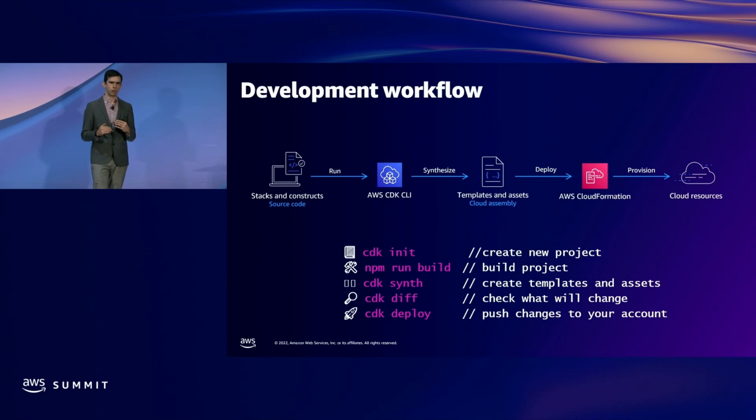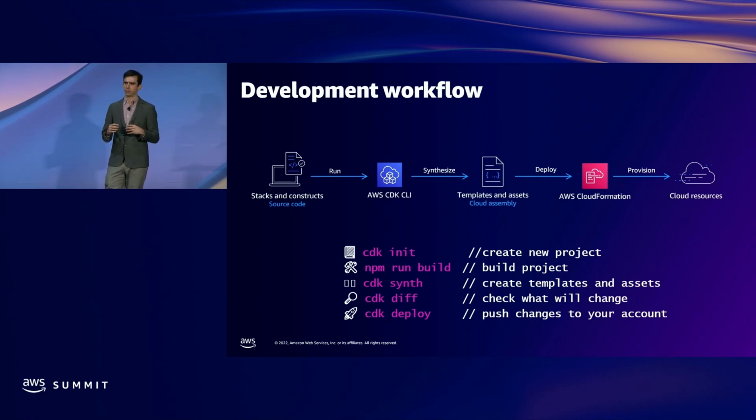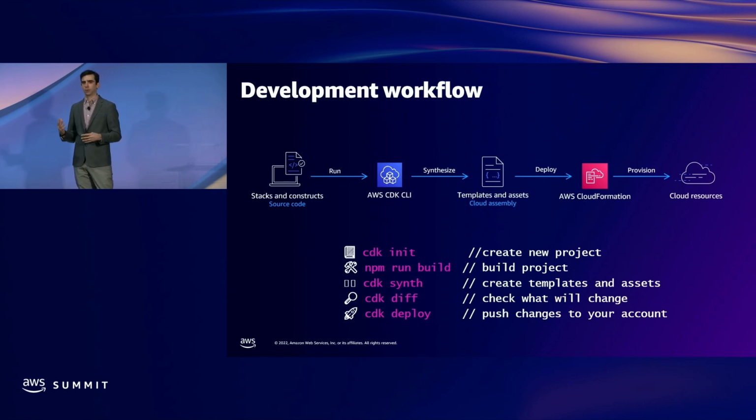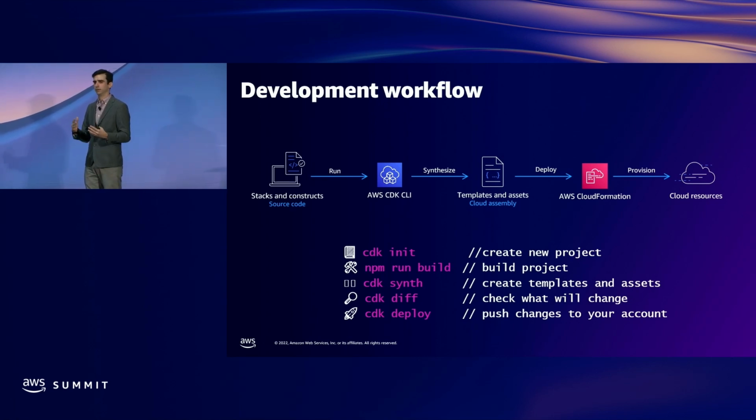So now I want to talk a little bit about the development workflow. It starts with creating an application using the CLI. It'll template out all of the configuration files and libraries and folders that you need to get started. Then you're going to go and author your application as you would writing any other piece of code. The next step is transforming your CDK application in Python or Java or JavaScript into resources that can be deployed to AWS.